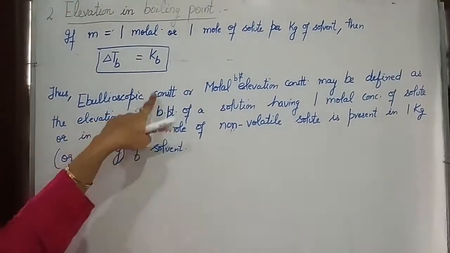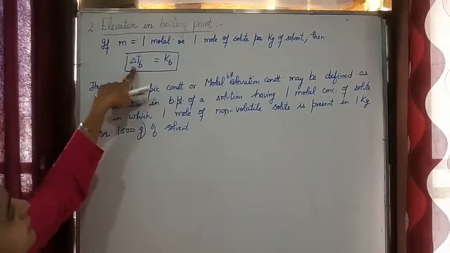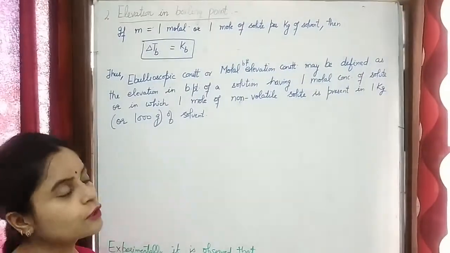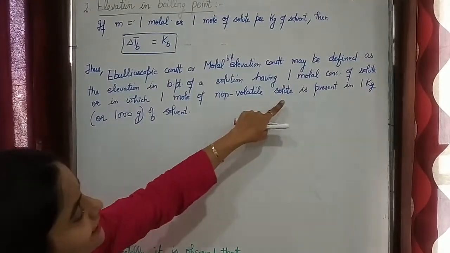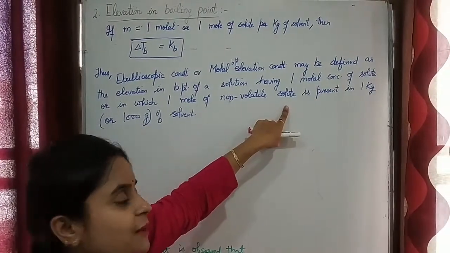So ebullioscopic constant according to this relation is equal to elevation in boiling point when the concentration of solution is 1 molar, or you can say when 1 mole of non-volatile solute is present either in 1 kg of solvent or 1000 gram of solvent.